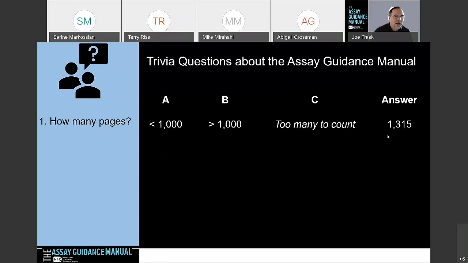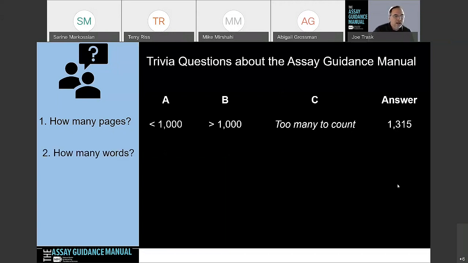So I wanted to start by breaking up the talks a little bit and asking you some trivia questions about the assay guidance manual, just to see if anybody is aware of some facts about it. The first one, I already have the answer up because I was moving my slides: how many pages are in the assay guidance manual? The answer is 1,315, which was pretty astonishing to me. So this will be a little light reading for you at nighttime.